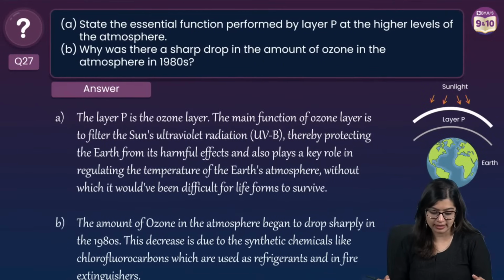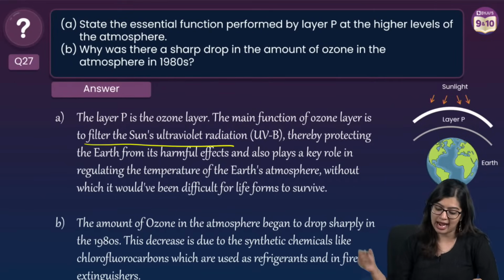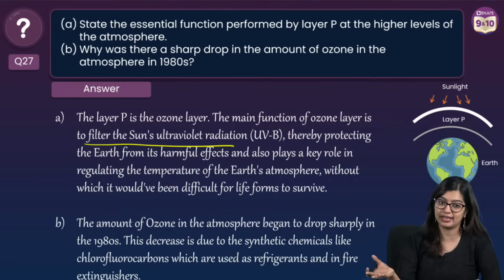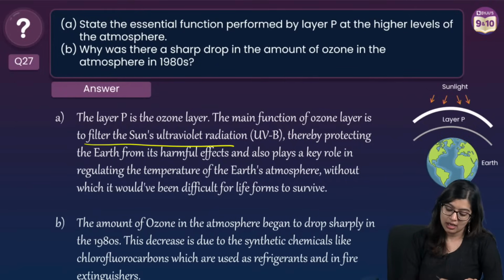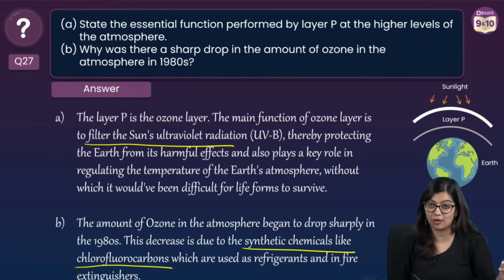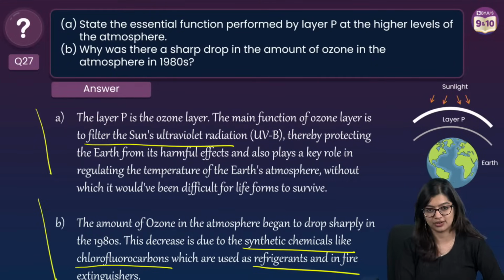So when you're writing the answer, layer P is the ozone layer. Please don't forget to mention that, right? What does it do? It protects us from harmful UV radiations, and if the UV radiations were allowed to pass, that can have an impact, right? Now what happened in the 1980s? There was a large production of synthetic chemicals like chlorofluorocarbons, which were used as fire extinguishers and refrigerants. So 1 mark for this and 1 mark for this, right?